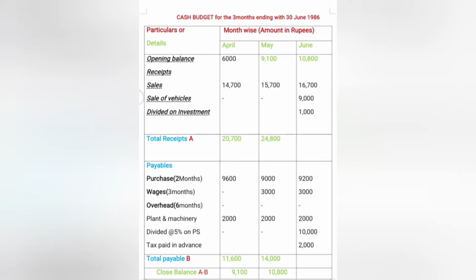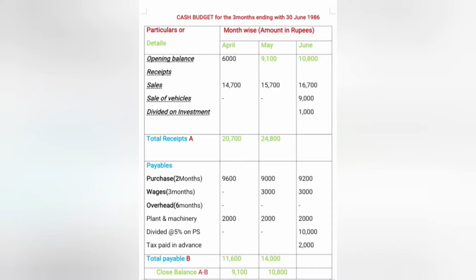Now going to payments, here 9,000, 3,000, 2,000, it is total 14,000. Total receipts minus total payments is equal to 10,800. This amount is transferred to June month as opening balance, 10,800.